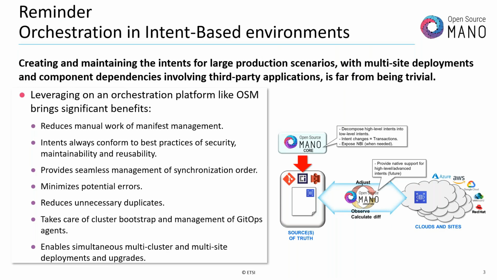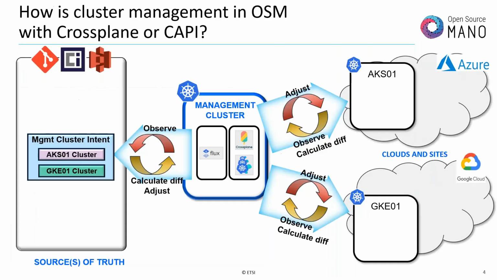But before we go into that, let me remind how cluster management in OSM works today with Crossplane or CAPI, or Cluster API, right? So we have our source of truth, the Git repository, and we have a management cluster in OSM. That management cluster has Flux installed. Flux is in charge of synchronizing with the Git repository and making sure that the changes are properly synced.